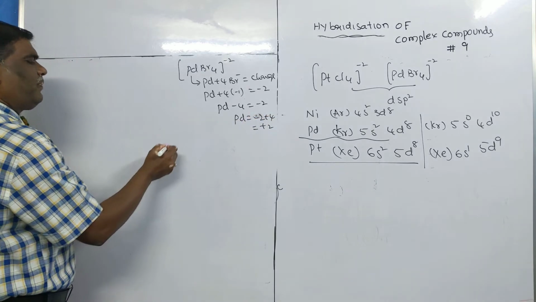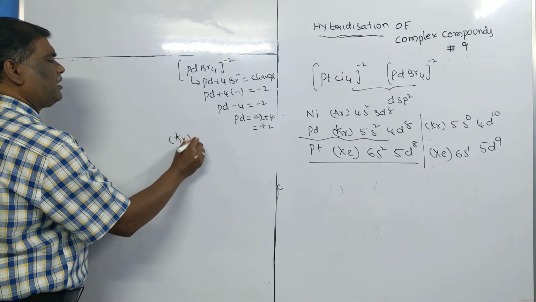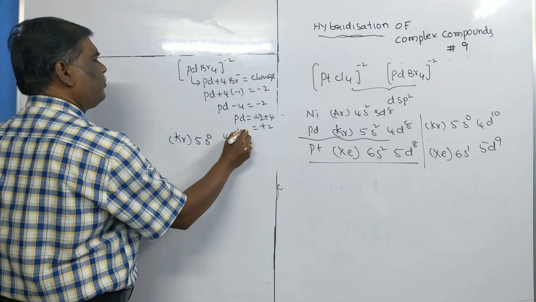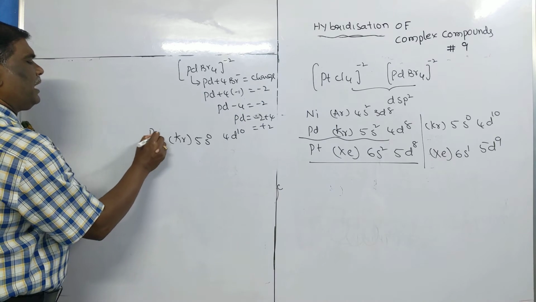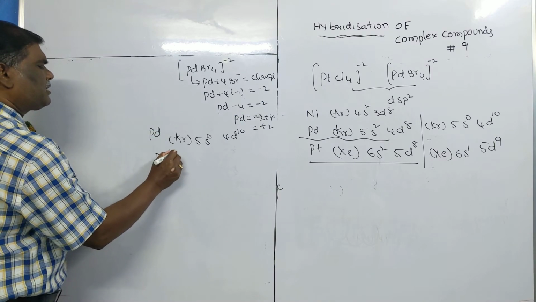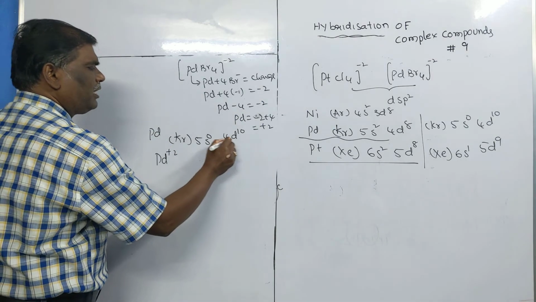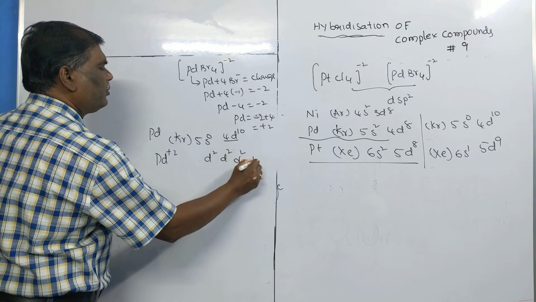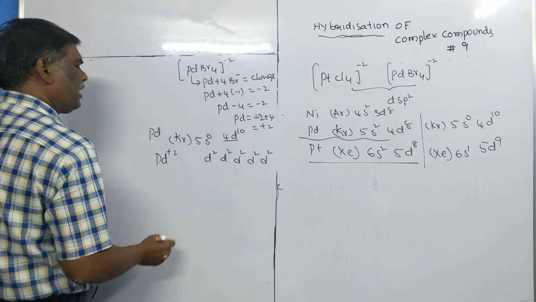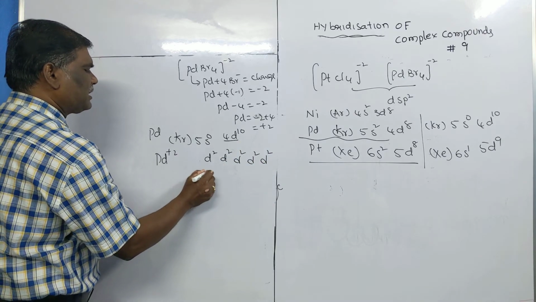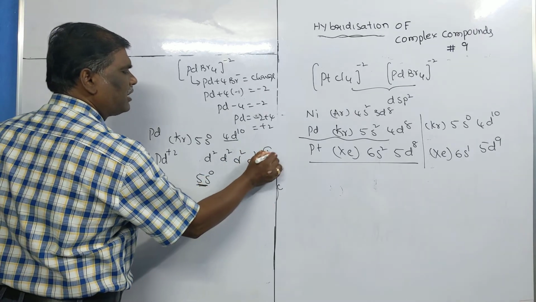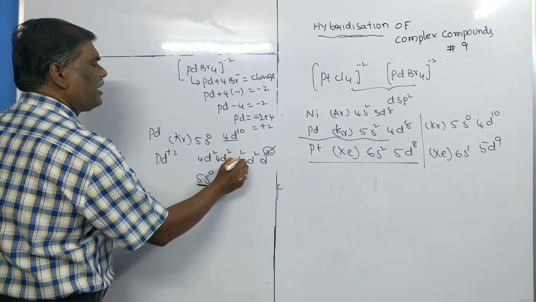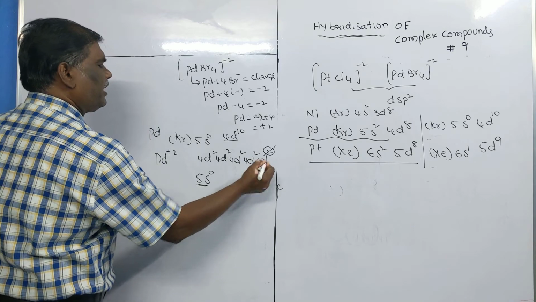Now the palladium configuration along with krypton, 5s0, 4d10 is there. Now I want palladium +2, which means we have to remove 2 electrons. d10 means d2, d2, d2, d2, d2. Now I have to remove 2 electrons from this one. Thus I am getting a vacant orbital, a vacant 4d orbital.